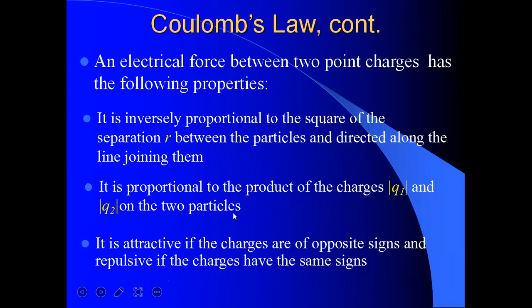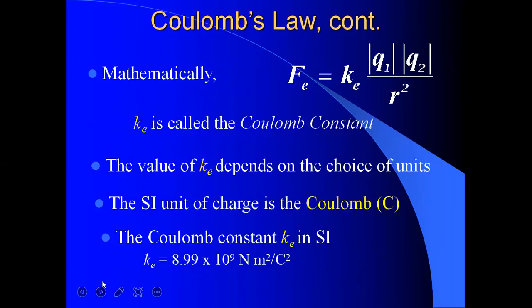Now Coulomb's law: the electrical force between two point charges has the following properties. It is inversely proportional to the square of the separation r between the particles and directed along the line joining them. It is proportional to the product of the charges Q1, which may be positive or negative, and the absolute value of Q2, that means the amount of charge on the second body. It is attractive if the charges are of opposite sign, and repulsive if the charges have the same sign. You must know this. So this is the mathematical representation of Coulomb's law.